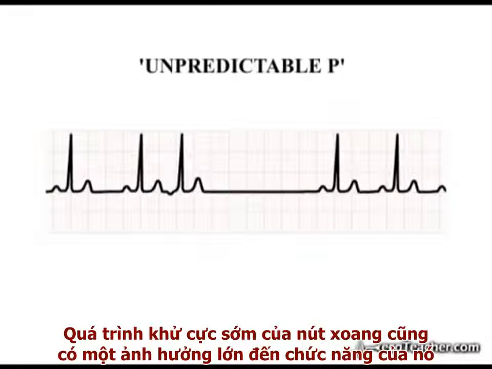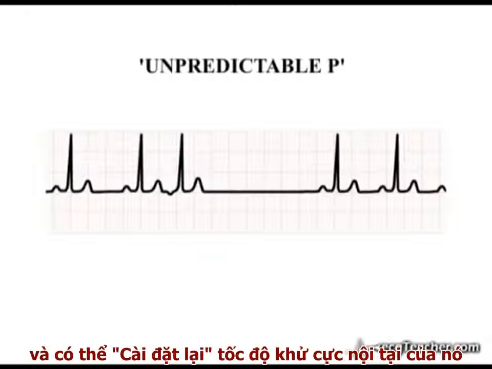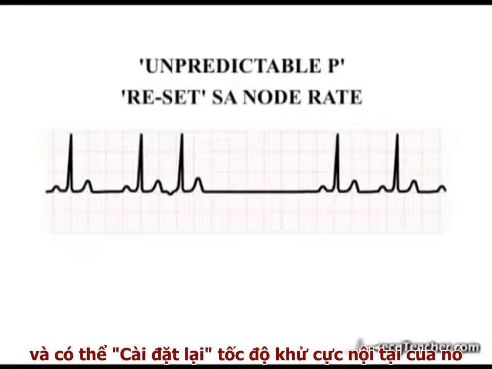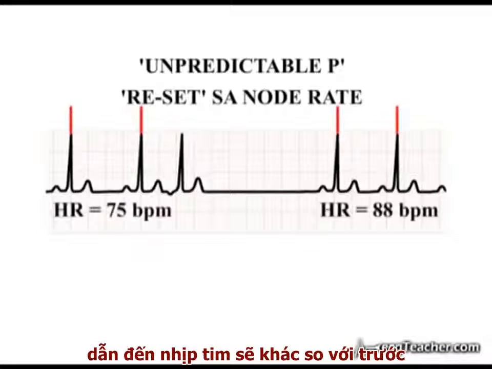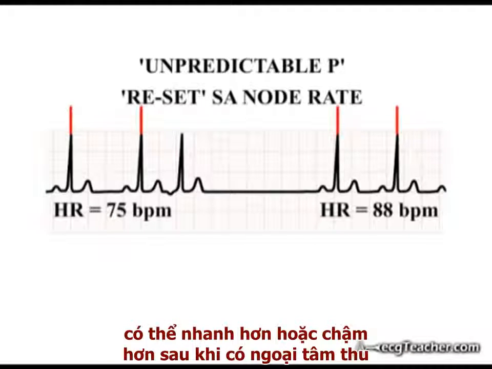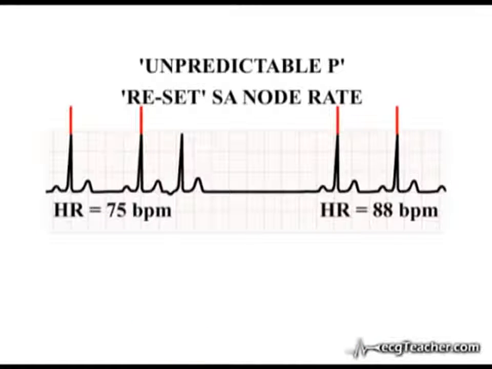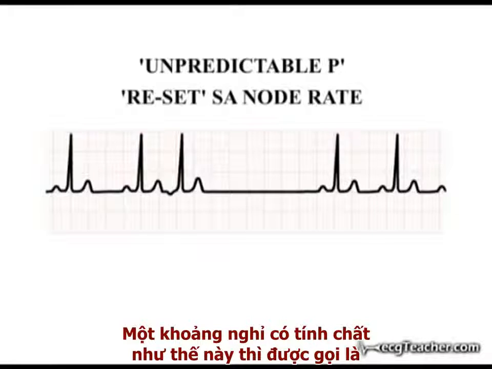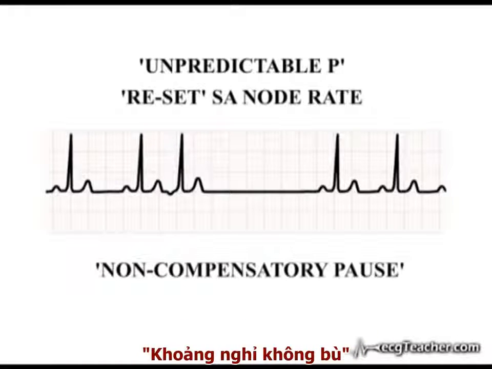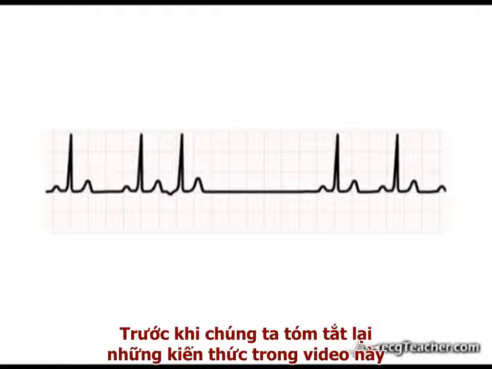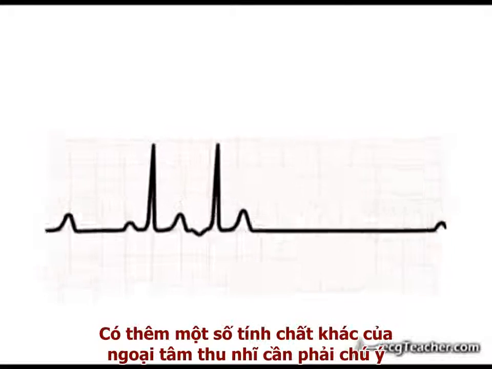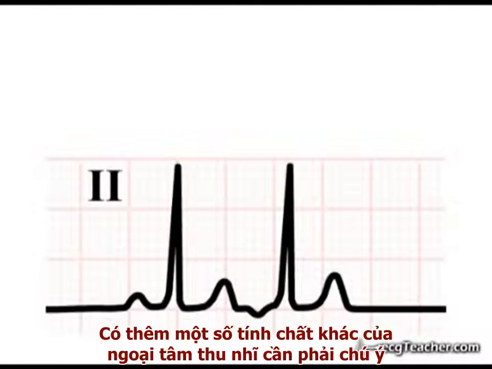Premature depolarization of the SA node also has a broader effect on its function and may reset its inherent rate of spontaneous depolarization, leading to a different heart rate, either faster or slower, following the ectopic. A pause with these characteristics is termed a non-compensatory pause. Before we summarize the material contained in this video, there are a number of other features of the atrial ectopic worth noting at this point.